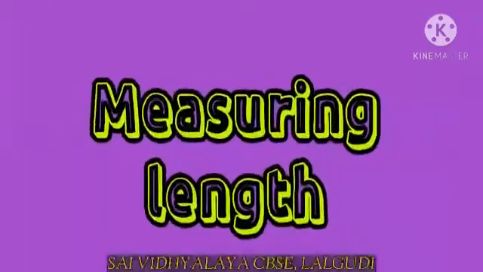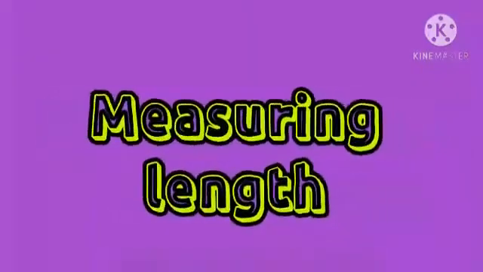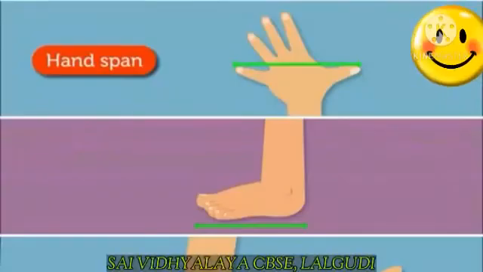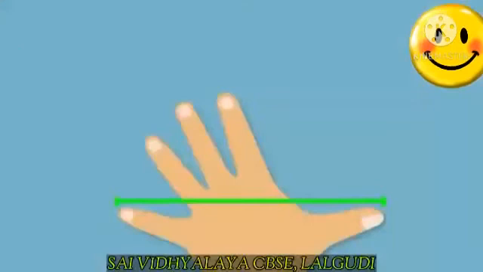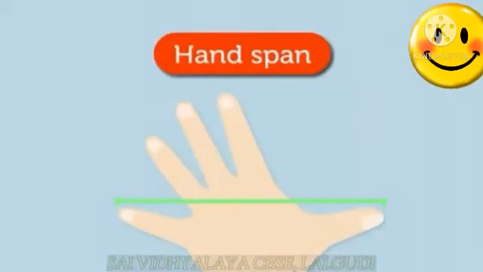Let's move on to the next concept, measuring length. How to measure length? We can use the hand span and the foot span to measure smaller lengths. What do you mean by hand span?